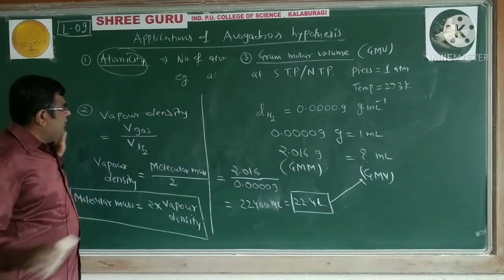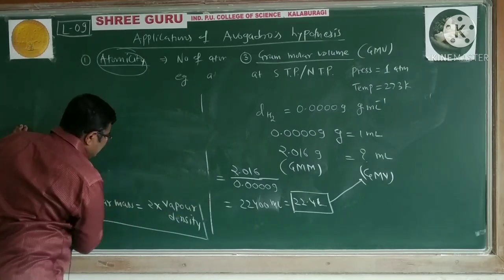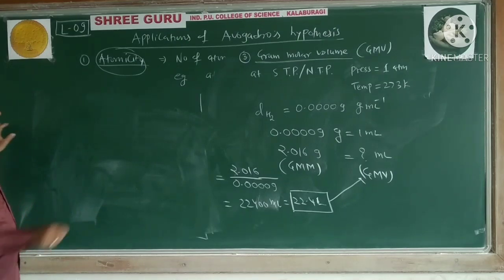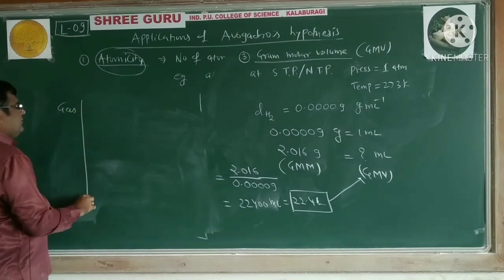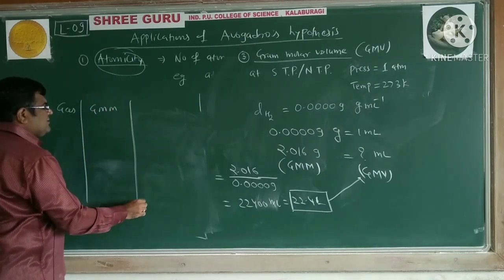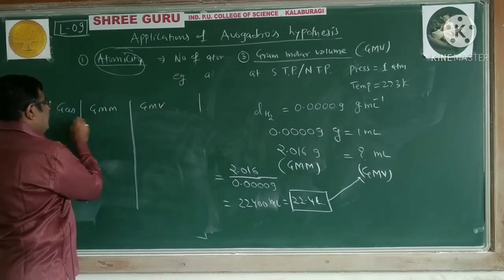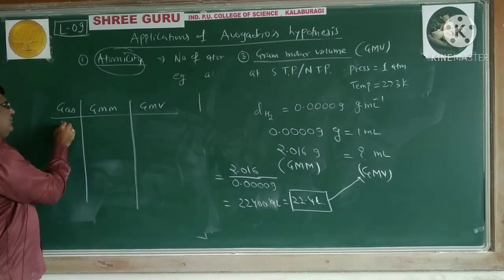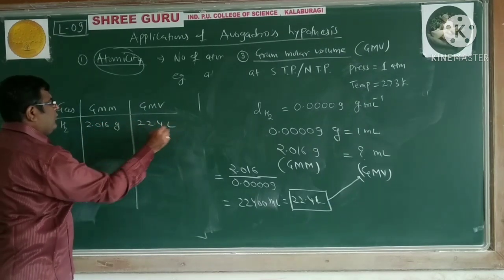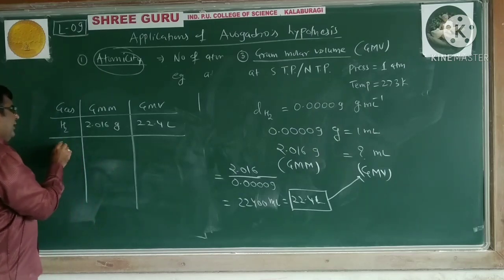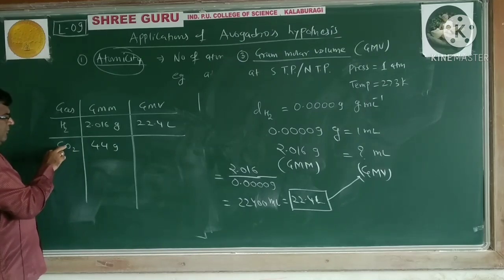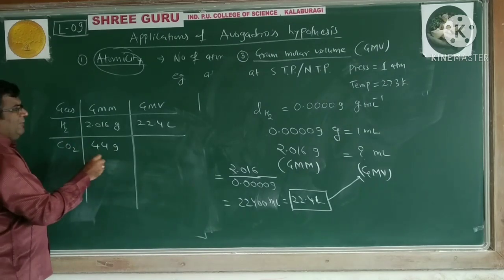For example, if we take these various examples, we consider a gas, and then we write the gram molecular mass, and then the gram molar volume. For hydrogen, 2.016 gram, and that is 22.4 liters. If we take carbon dioxide, it is 44 gram, isn't it? 12 plus 16 plus 16, 44 gram.